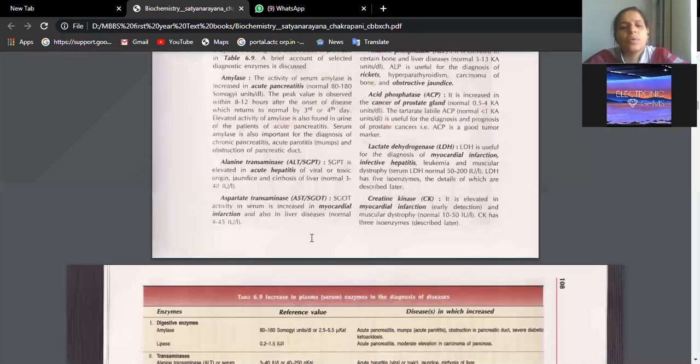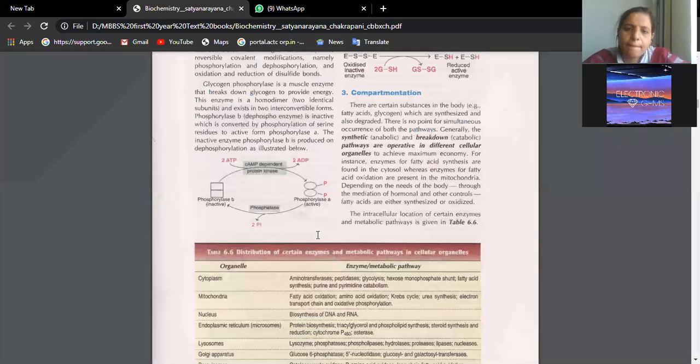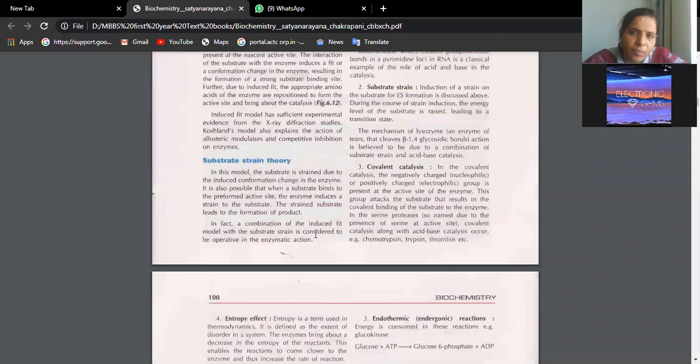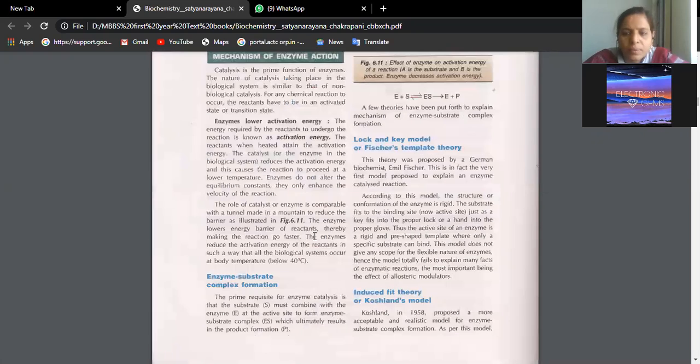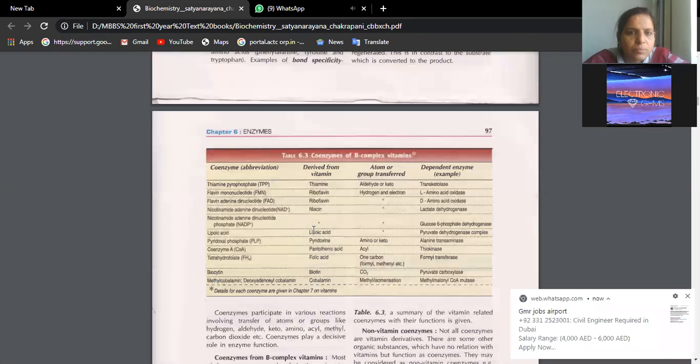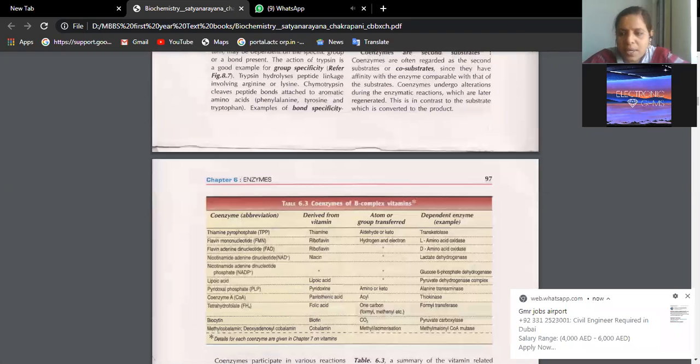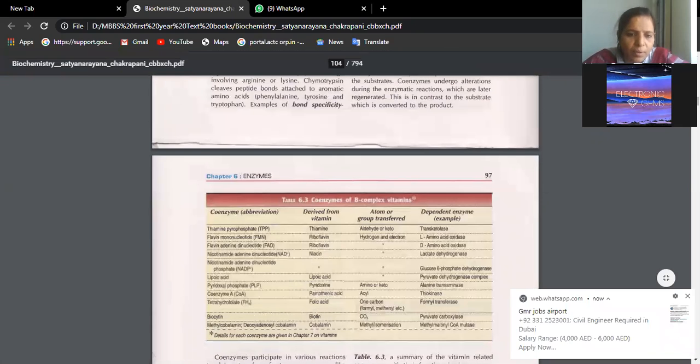No, these are enzyme defects. Coenzymes. You can give this list of coenzymes better. Okay.